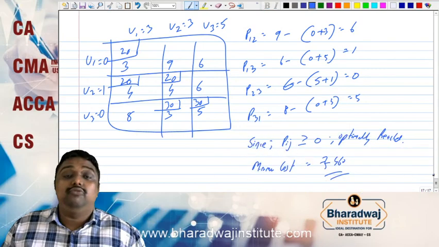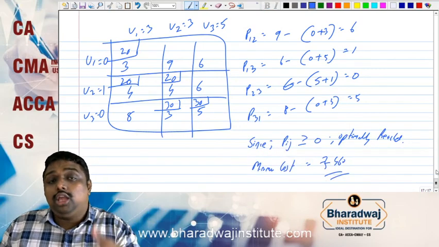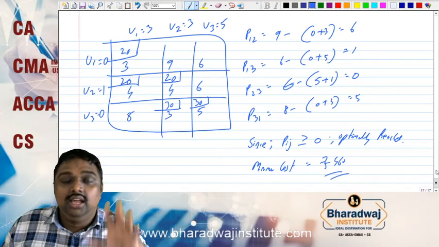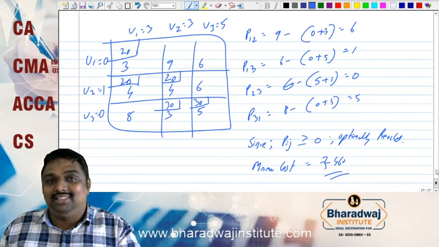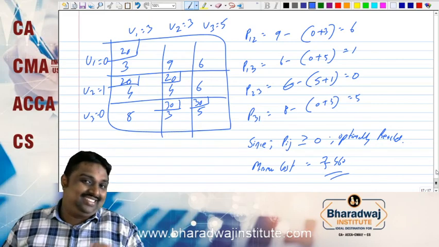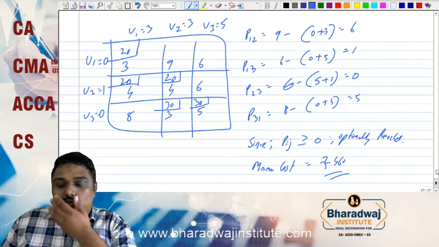Now we have understood all the concepts. Now here onwards we are going to learn what the case is if demand is not equal to supply, if m plus n minus 1 is not equal to the number of allocations, and if a minus comes. That is what we have to discuss. Are you clear?